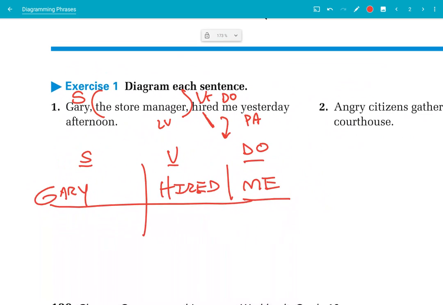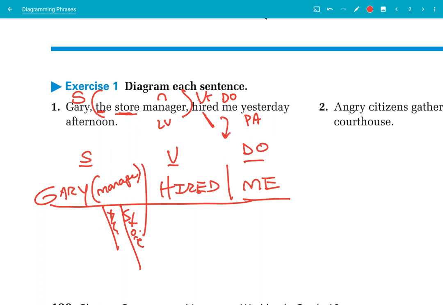All right, so what did we say the was? That's an article. And what did we say store was? We said that was an adjective. Those don't go on flat lines, but manager, being a noun, goes next to Gary. And the store modifies manager. Gary, the store manager, hired me.